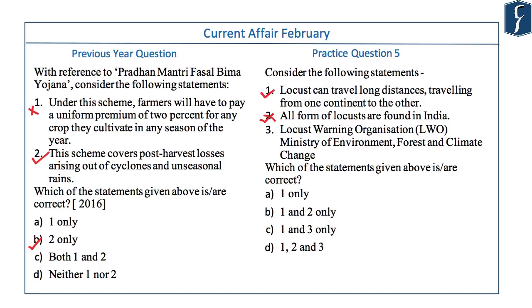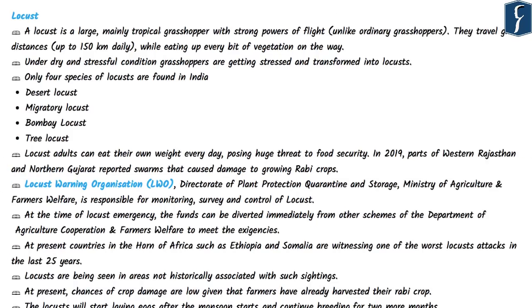Statement 3 is Locust Warning Organization functions under Ministry of Environment, Forest and Climate Change. Incorrect statement because Locust Warning Organization actually functions under Ministry of Agriculture and Farmers Welfare. Answer would be option A. See, locusts are mainly grasshoppers, but they have strong power of flight, unlike ordinary grasshoppers. They don't travel long distances. Locusts travel great distances, up to 150 km per day. They can eat any vegetation that comes on their way.